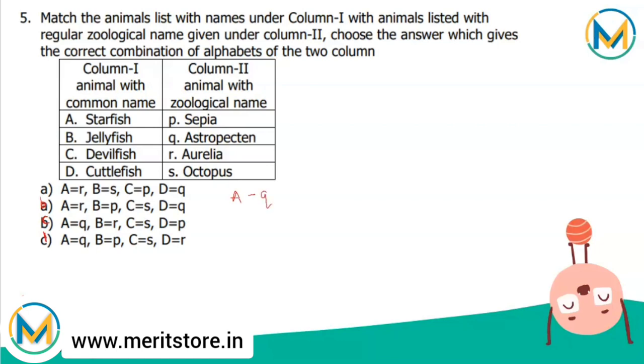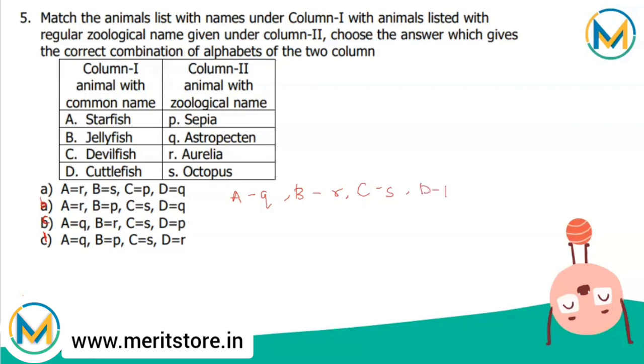it pairs with Astropecten. Then jellyfish, it pairs with Aurelia. C, devilfish, it pairs with Octopus. And D, cuttlefish, it pairs with Sepia.